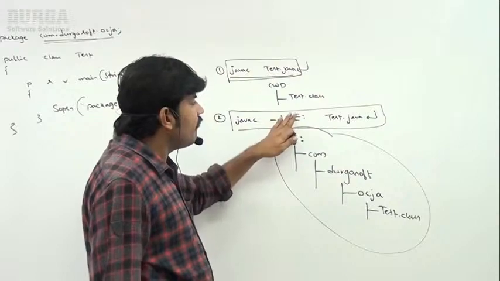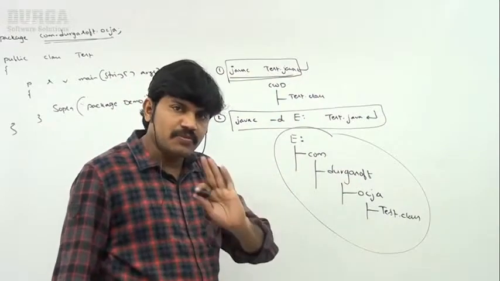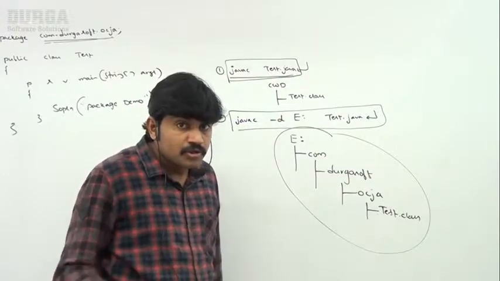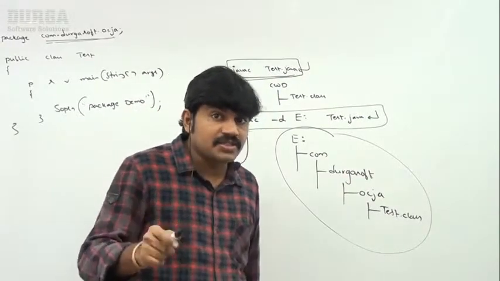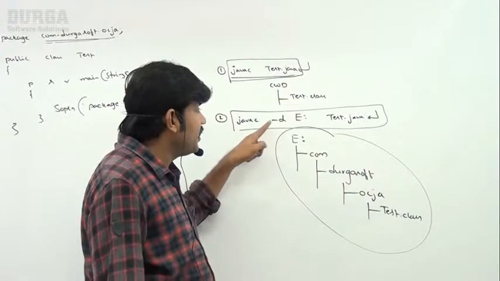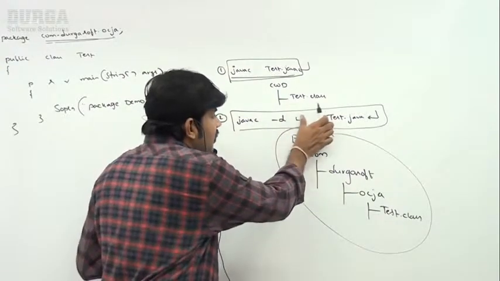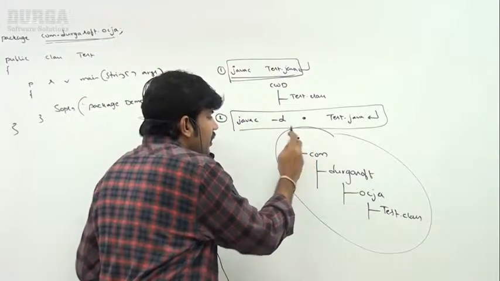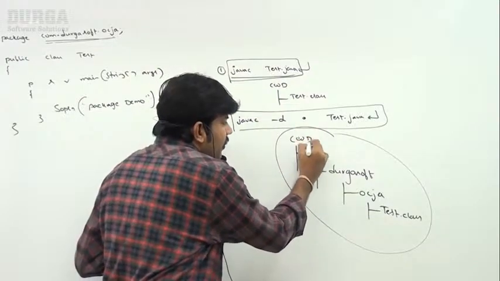So any valid destination you can specify, no problem at all. Whenever we are using a package statement, to compile we use the -d dot option. Of course, instead of dot you can take anything.